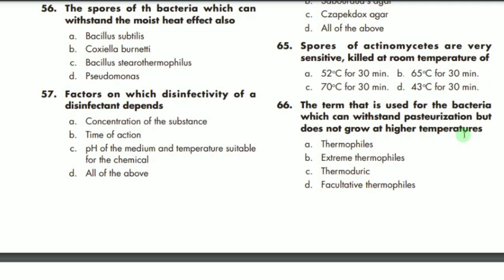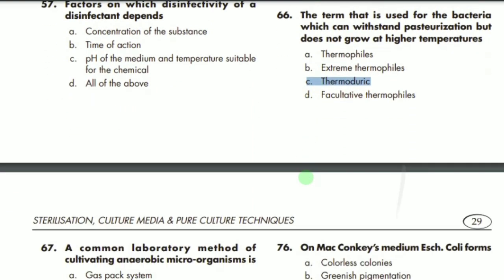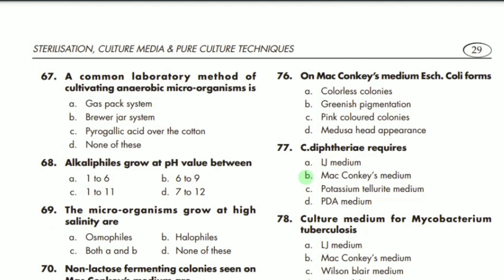The correct option is thermoduric. C is the correct option. MCQ number 67 says: a common laboratory method of cultivating anaerobic microorganisms. The correct option is C, pyrogallic acid and cotton. C is the correct option.